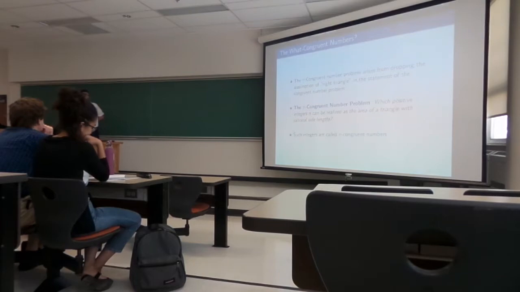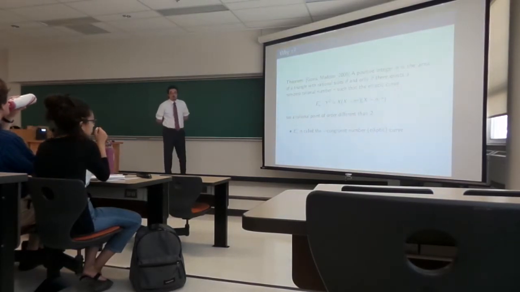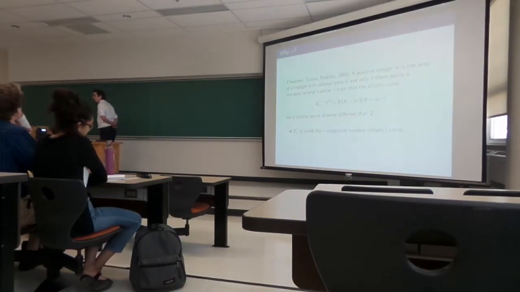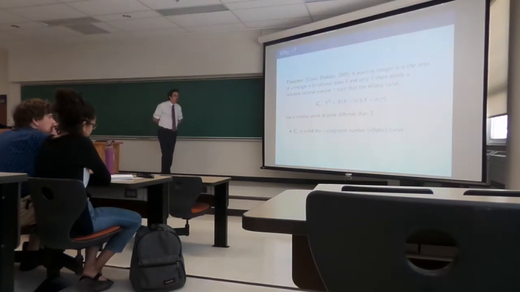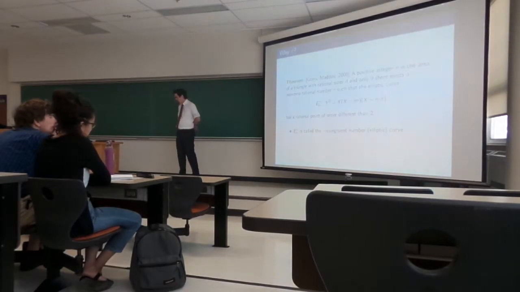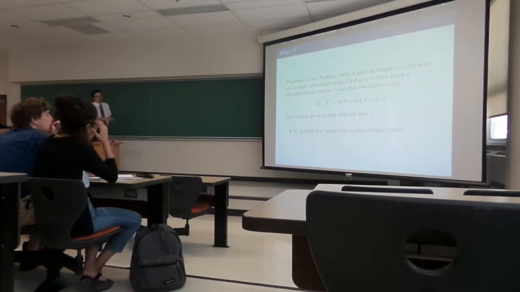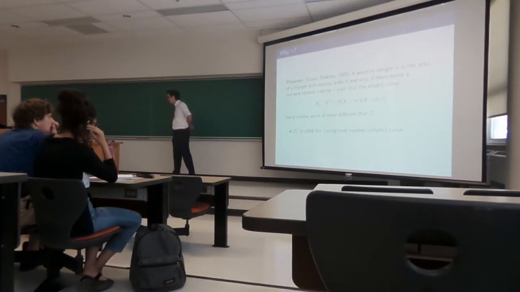Now, this is slightly mysterious. Why would these things be called tau congruent numbers? Where does tau come from? Tau comes from this theorem, which was proved by Goins and Matthews. It says as follows: a positive integer n is the area of a triangle with rational sides if and only if there is a non-zero rational number tau such that this elliptic curve, E_{n,tau}, has a rational point of order different than 2. E_{n,tau} here is called the tau congruent number elliptic curve, or just the tau congruent number curve. And this is really nice, right? It's very similar to the characterization we had for congruent numbers and elliptic curves.